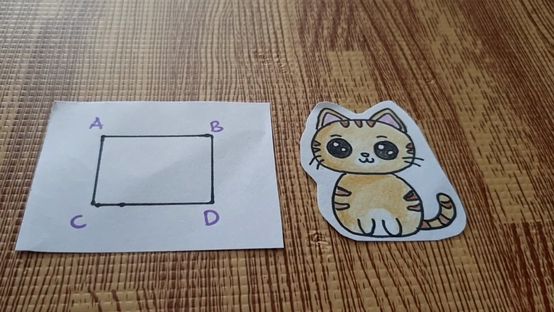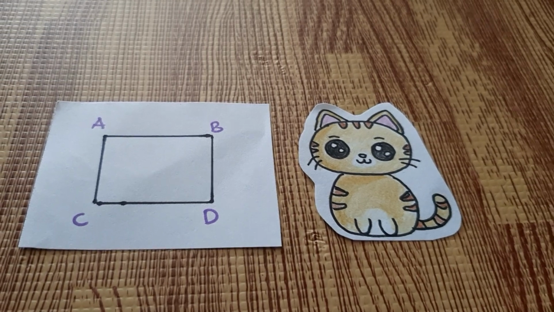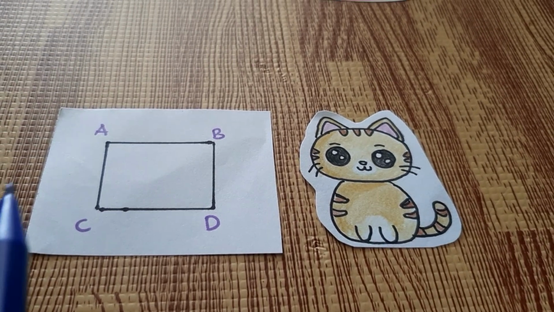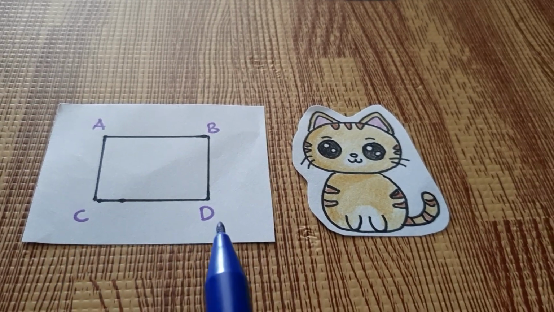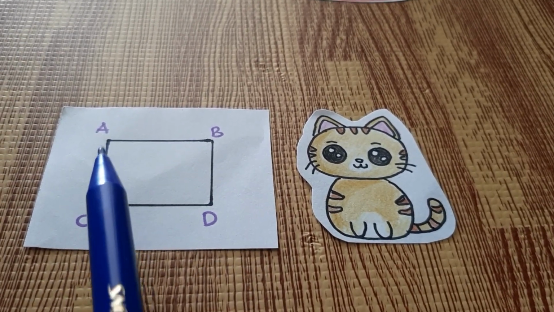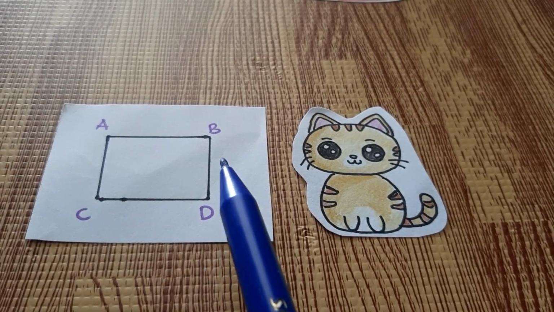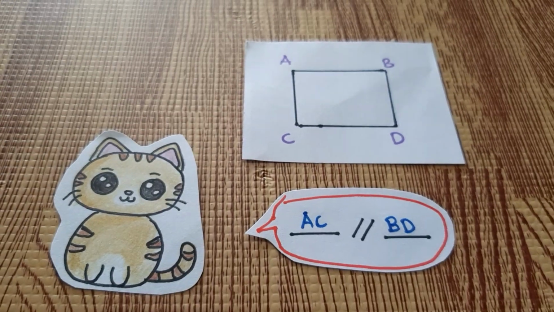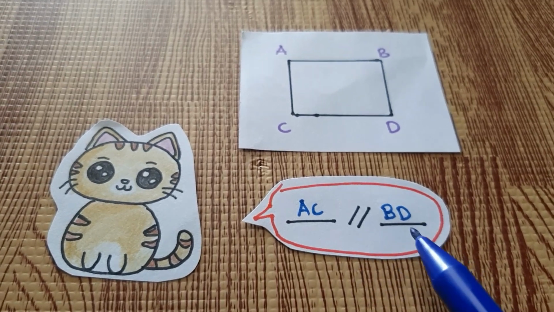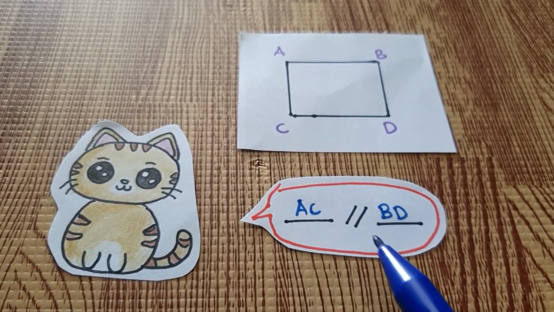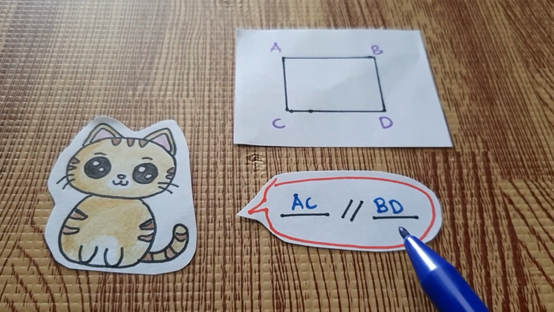How about the other parallel lines? Do you see it? Previously, it was line AB parallel to line CD. Now, line AC over here is parallel to line BD. So we can write AC is parallel to BD.